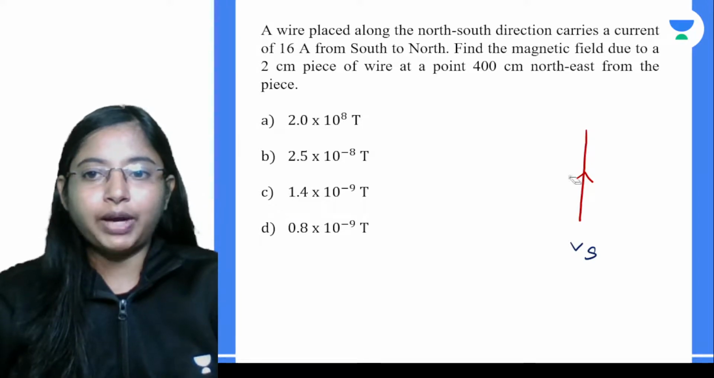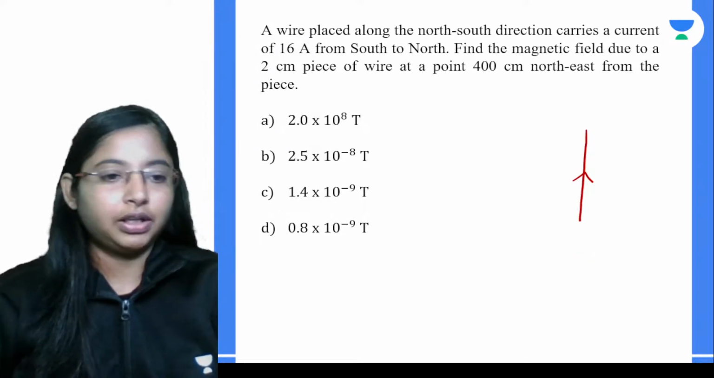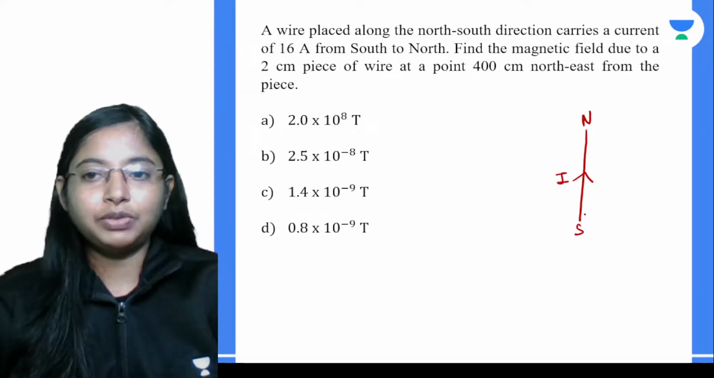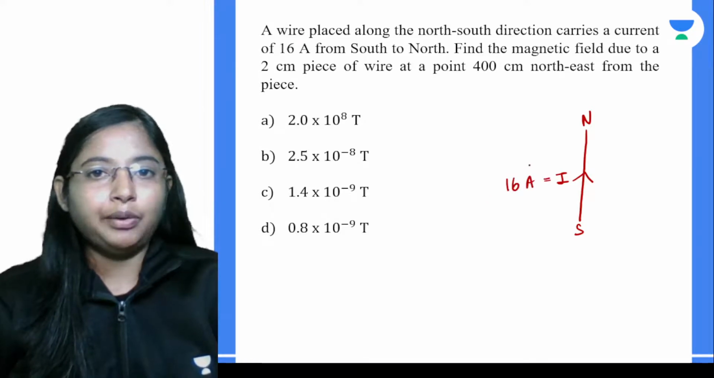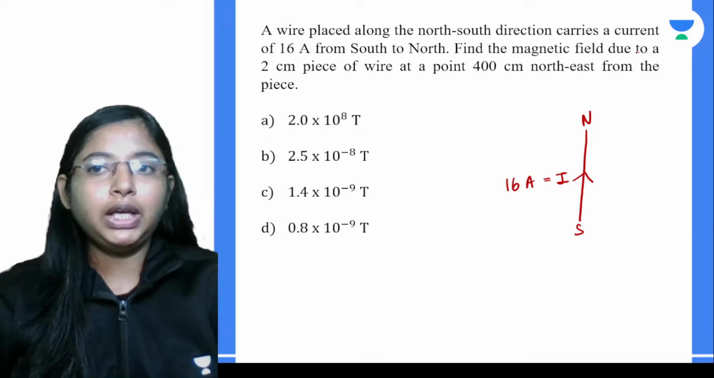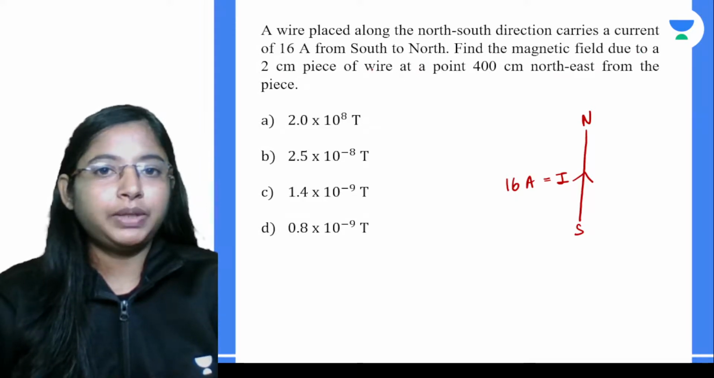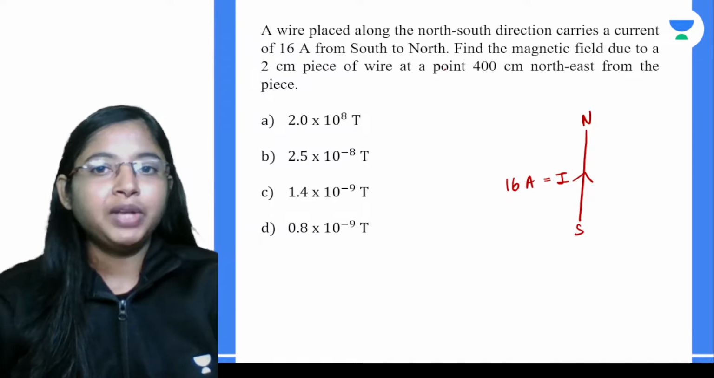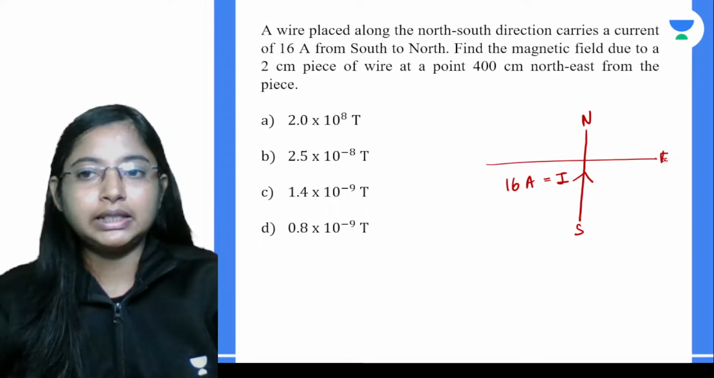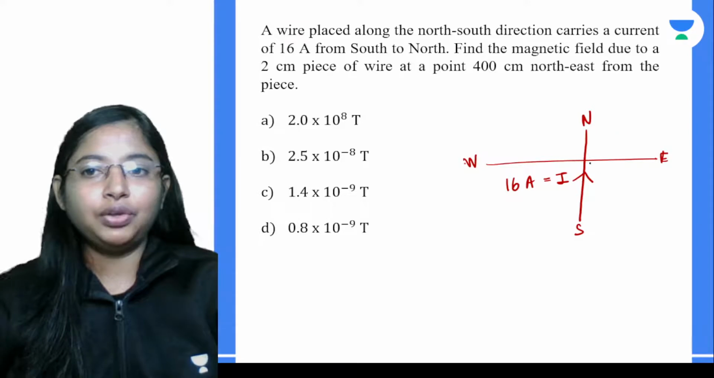So we have a wire that is placed along north-south, and the current through this is from south to north. This current is 16 amps. Now we want to find the magnetic field due to this 2 cm piece of wire at some point 400 cm northeast. This is northeast, and we know this is east, and this is west. So the northeast point is somewhere around here, right?